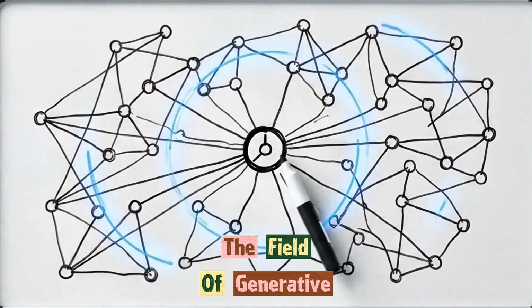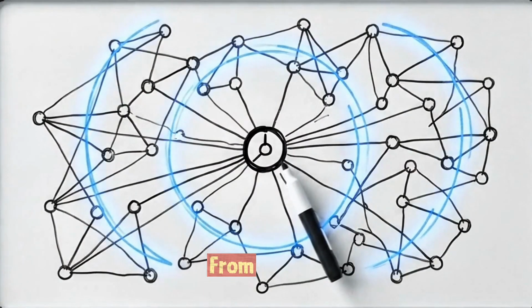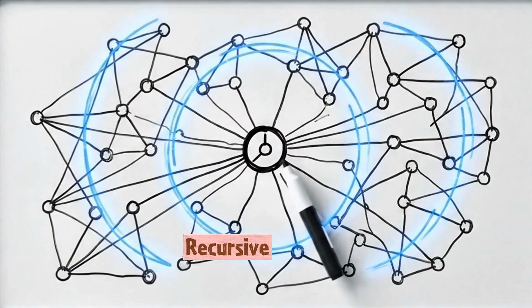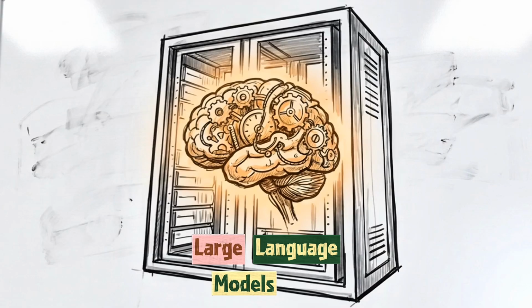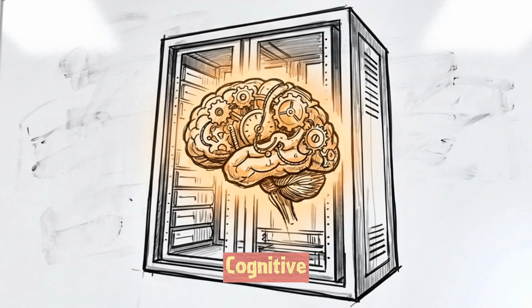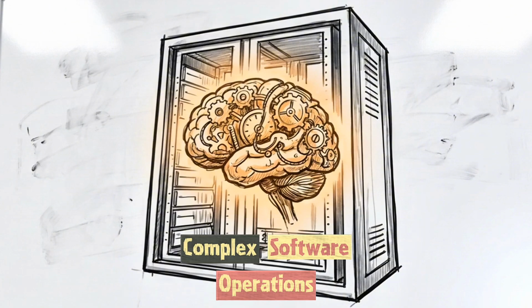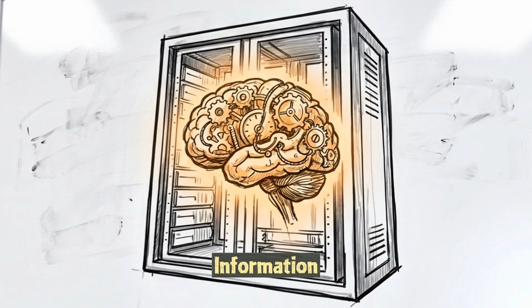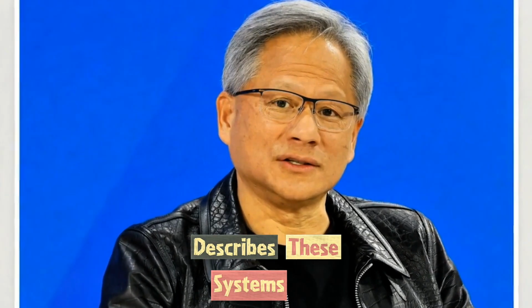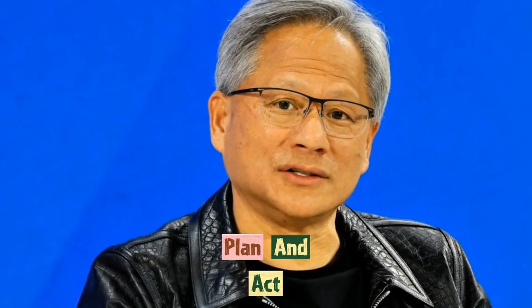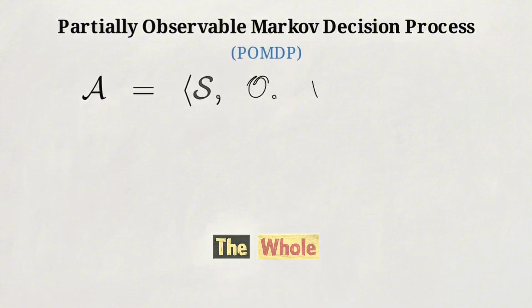The field of generative AI is moving away from simple, static text interfaces and toward active, recursive control loops. Large language models are increasingly being used as cognitive controllers, units that direct complex software operations rather than just retrieving information. NVIDIA CEO Jensen Huang describes these systems as information robots, defined by their ability to perceive, reason, plan, and act.